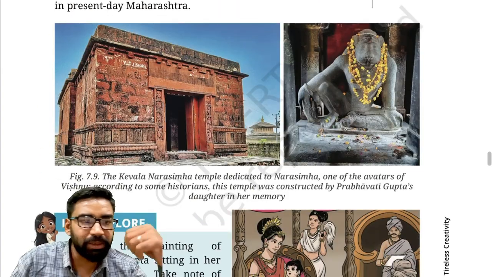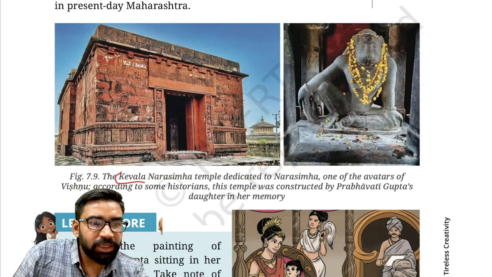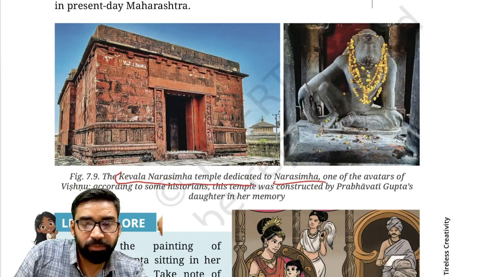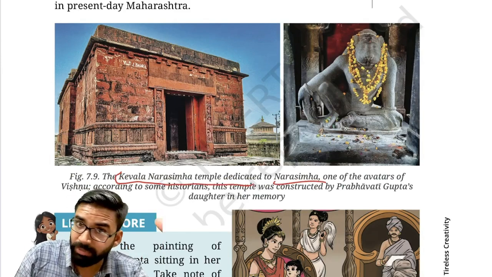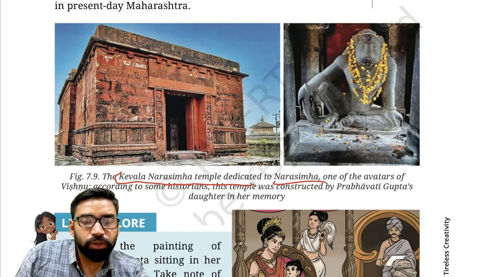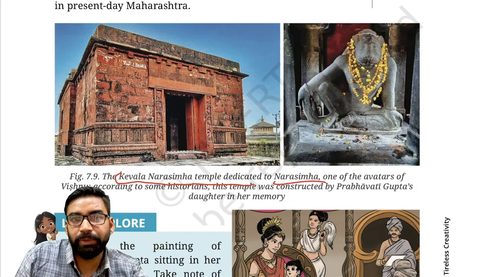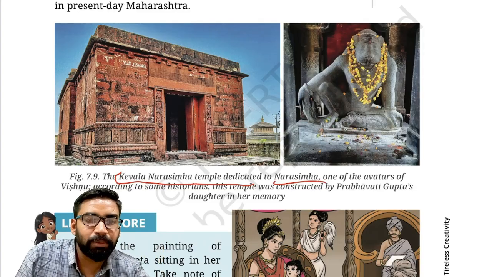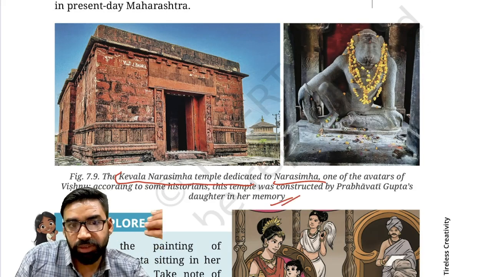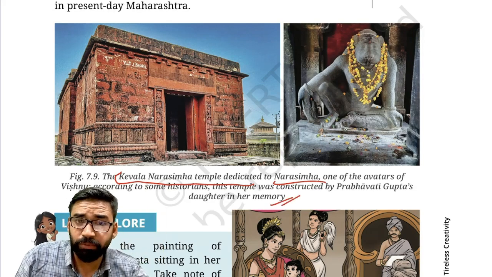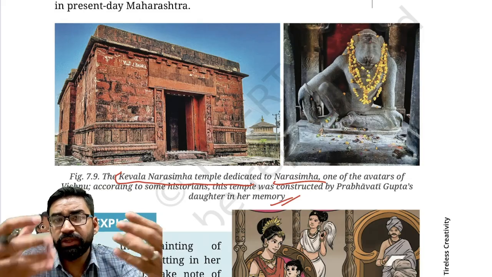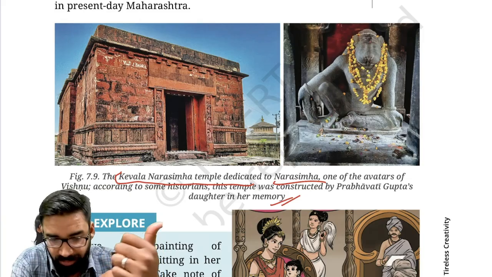As you can see, the Kevala Narasimha temple is dedicated to Narasimha, one of the avatars of Vishnu. Some historians say that this temple was constructed by Prabhavati Gupta, or you can say it was constructed by the daughter of Prabhavati Gupta.